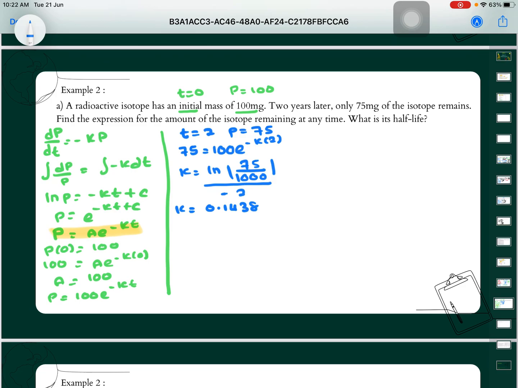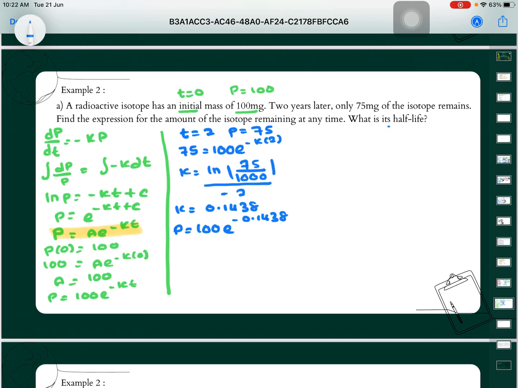From here we will get our K is equal to 0.1438. So we just replace the value of K that we have found previously into the equation of P equal to A e power of negative Kt, where our K now is equal to 0.1438.